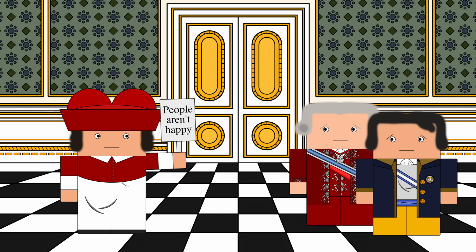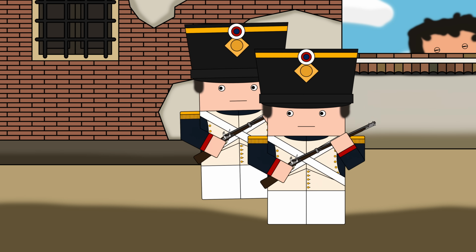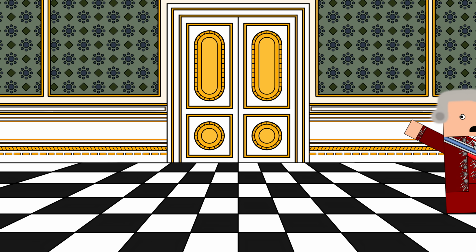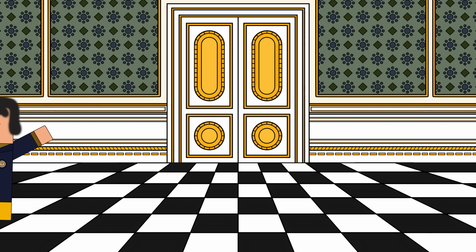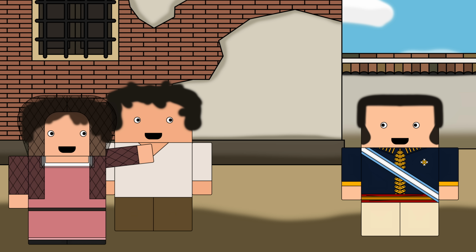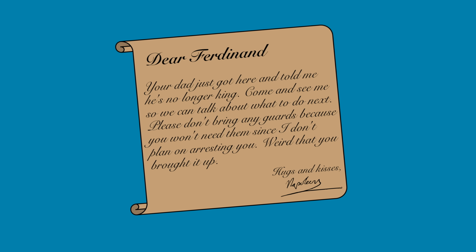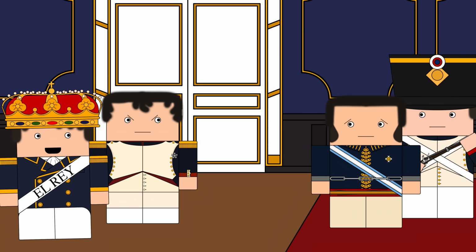This war was very unpopular in Spain, and allowing atheist French troops into Catholic Spain caused riots, which led to Charles and his chief minister Manuel Godoy fleeing, thereby making Charles's son King Ferdinand VII. Ferdinand was popular with the Spanish people and much more difficult for Napoleon to control. As such, Napoleon invited him to chat, where he was taken prisoner and Napoleon's brother was put on the throne.